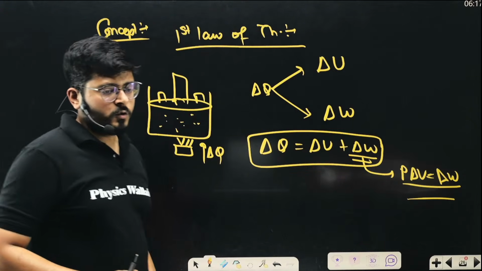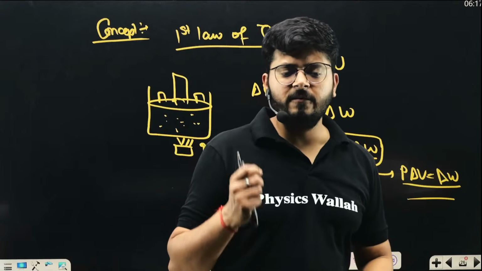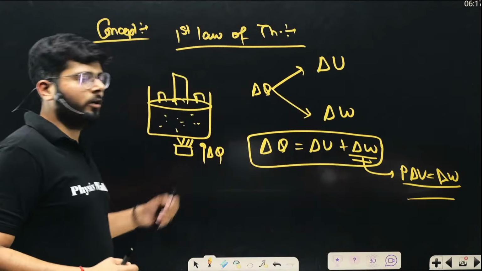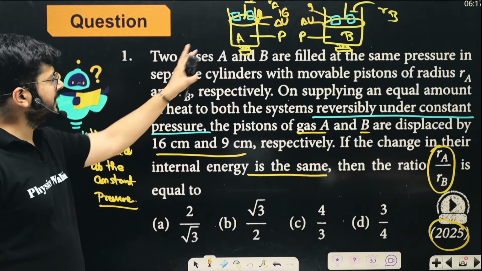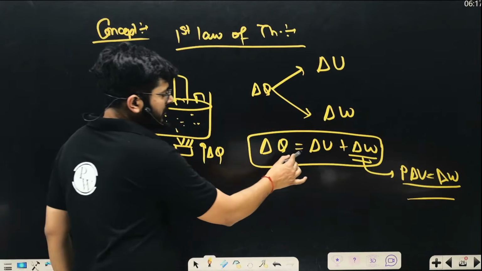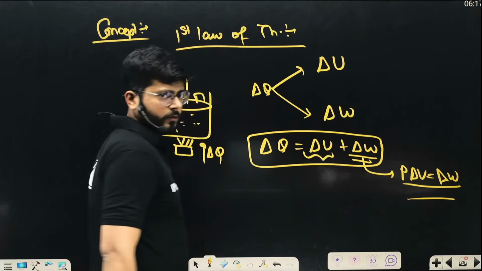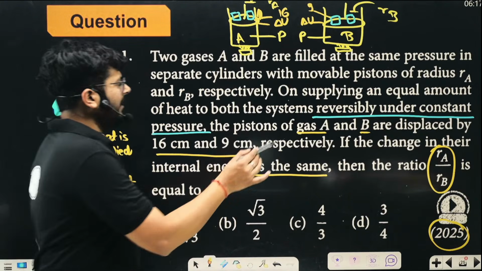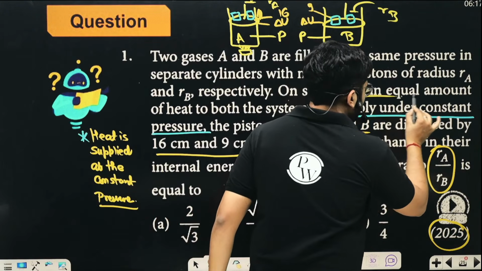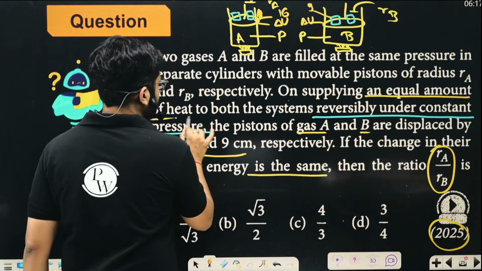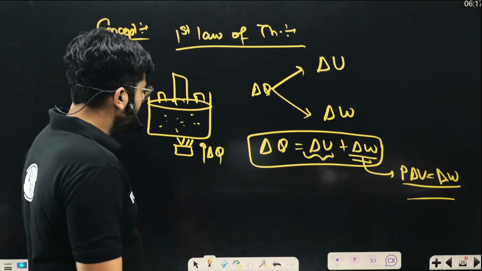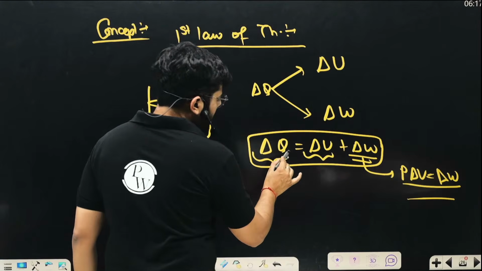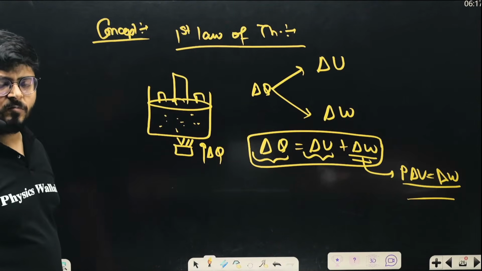Okay. So once you know this basic concept, the first law of thermodynamics, you can talk about this part. Here we have these two cases and we know that the change of internal energy is same for both of them, and also an equal amount of heat is supplied to both the systems. So delta Q is also same for both the systems.